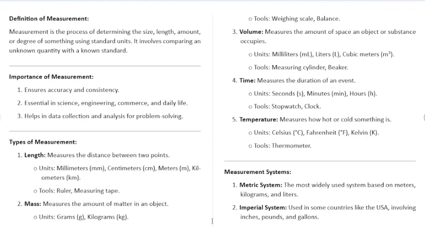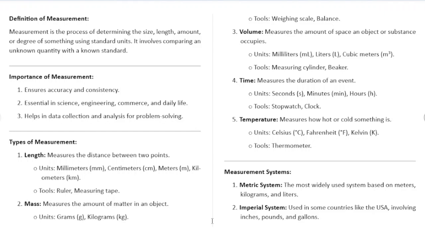So 3, the volume. Another type of measurement is called the volume. The volume measures the amount of space an object or substance occupies. It is measured in milliliters, liters, or even cubic meters. Some devices that we use to measure volume include the measuring cylinder or the beaker.